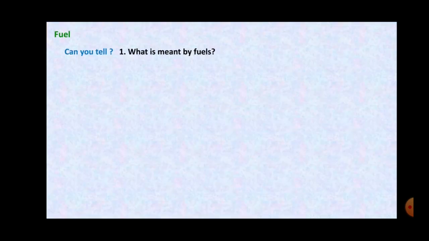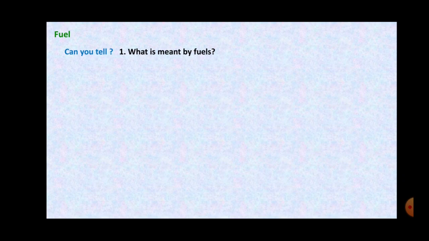About the fuels which we use in our day-to-day life. And there in the textbook, the question given is, what is meant by fuels? The substances which we use in our day-to-day life for generating energy, for producing energy, such substances are called fuels.